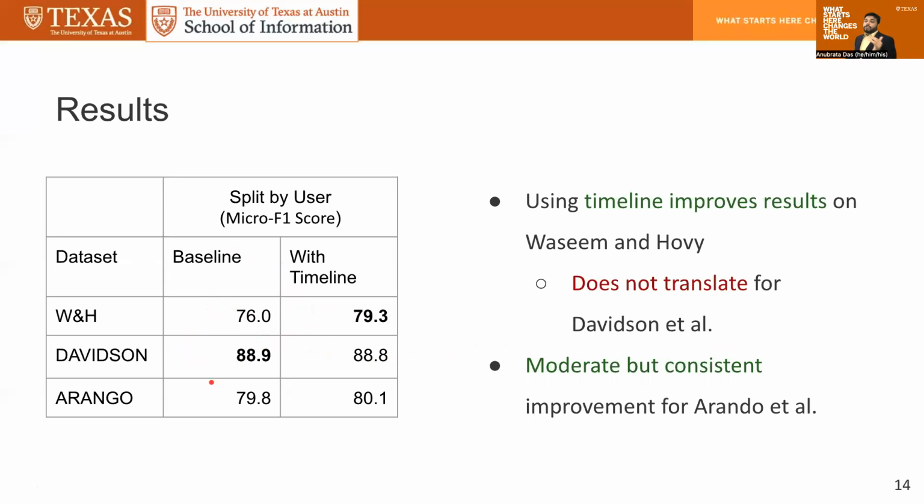But when we go to Davidson, we do not see such improvement; we see 88.9 to 88.8. The difference is very small, at least in this result, but this varies a lot if you look at the larger table in our paper. And in the case of Arango, we see that the difference is also small. It's 79.8 to 80.1. So we see a moderate improvement, but a consistent improvement across different setups. Now, what may have caused this discrepancy across these datasets, that the model performs well on one dataset and doesn't perform as well on the other?